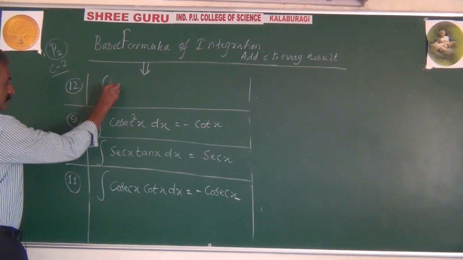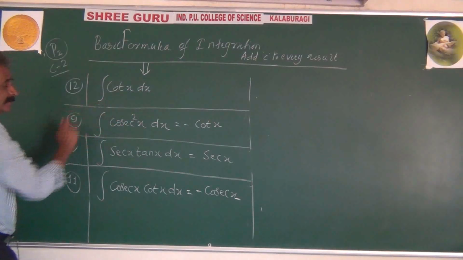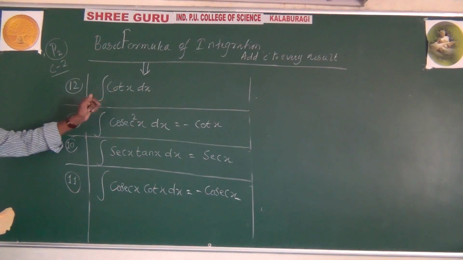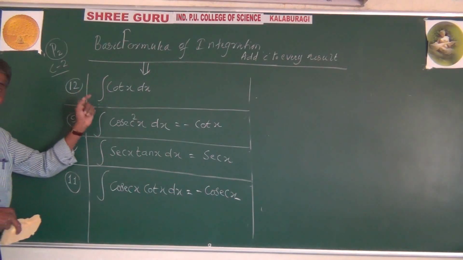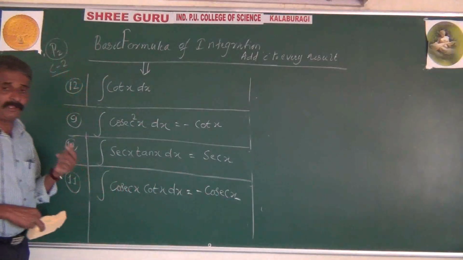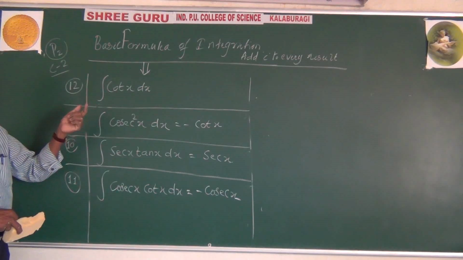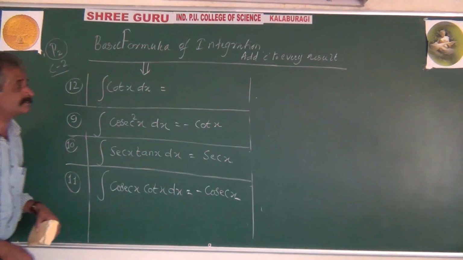Integration of cot x. Just now I gave the warning. Don't write that it is equal to minus cosec square x. That does not happen. The function is cot x, but the process is integration. If it were differentiation, the answer would be 100% minus cosec square x. But now the answer is different. So let's see what answer we will get for this.